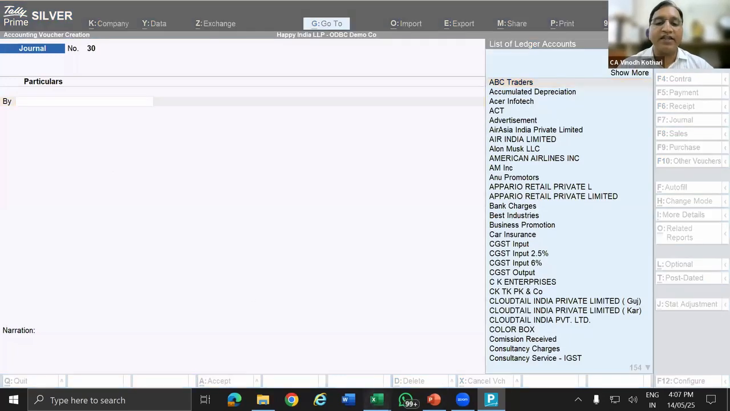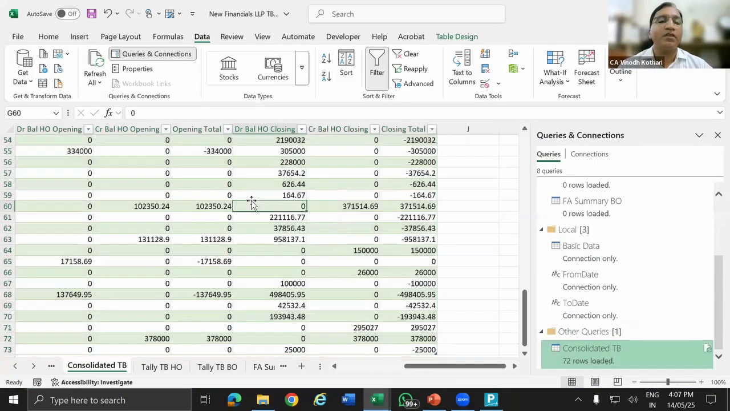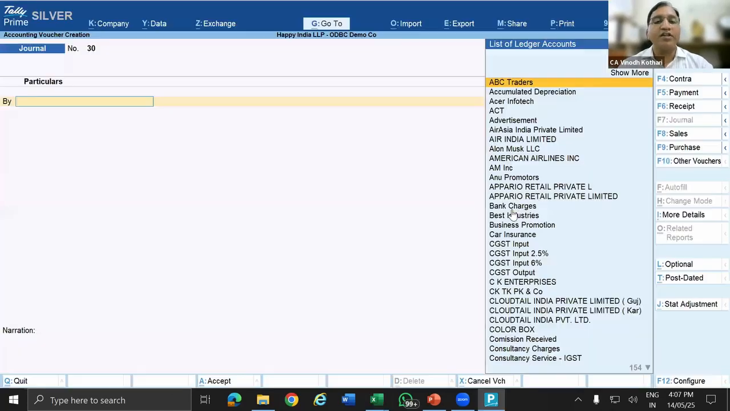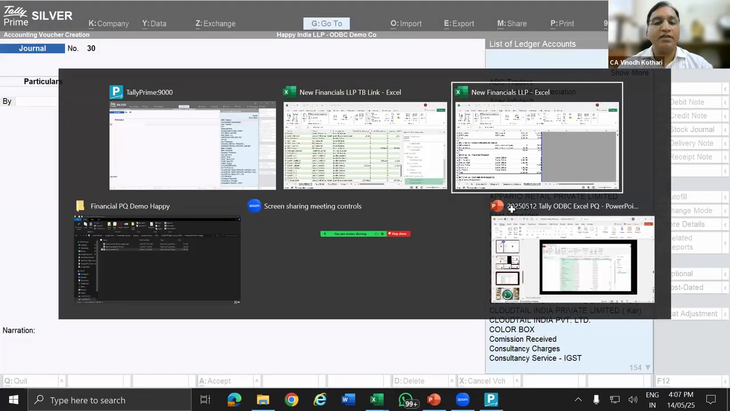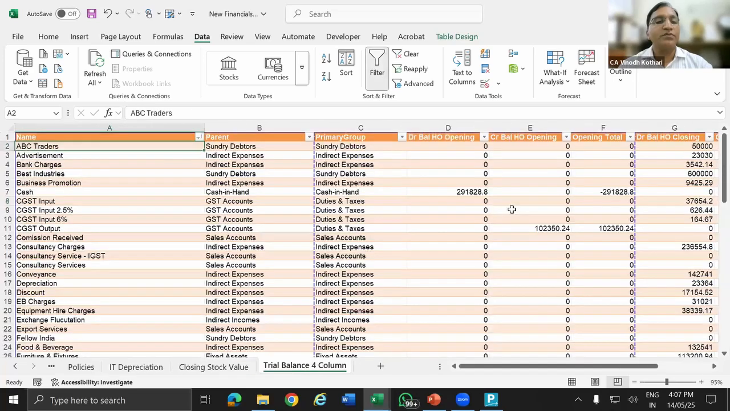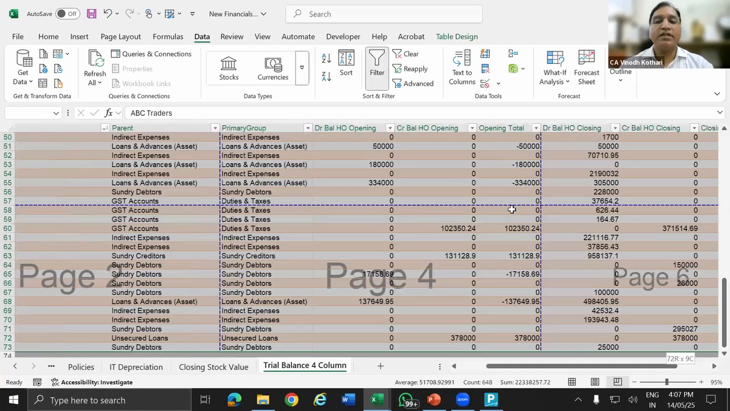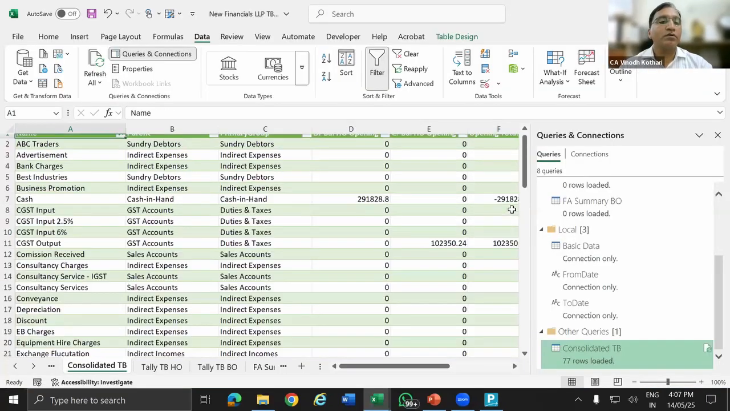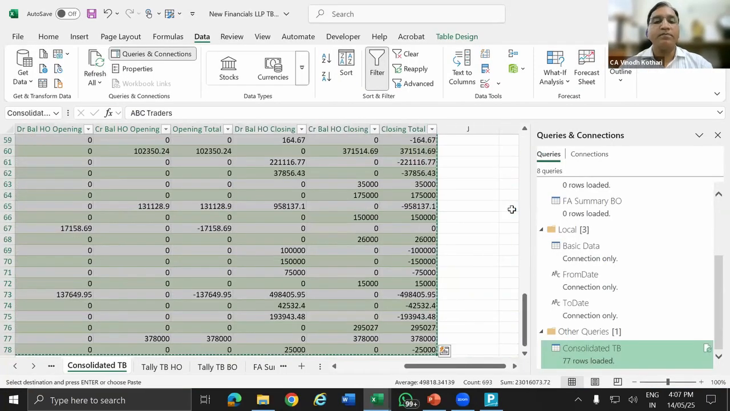Open the tally link file. This is the tally link file. Control Alt F5. That is the shortcut key for refreshing. The data is being refreshed. So now this data has come here. So I'll delete the previous data in our tally schedule. Delete. Control C.